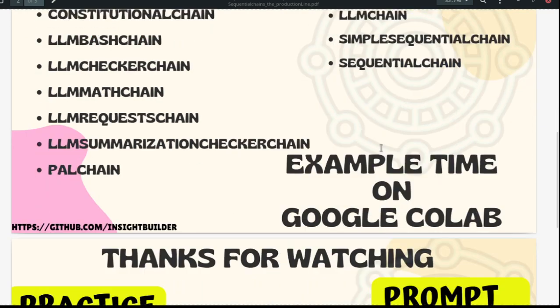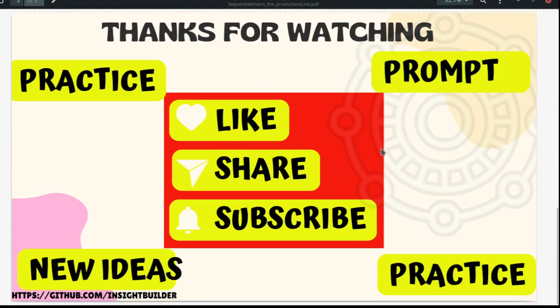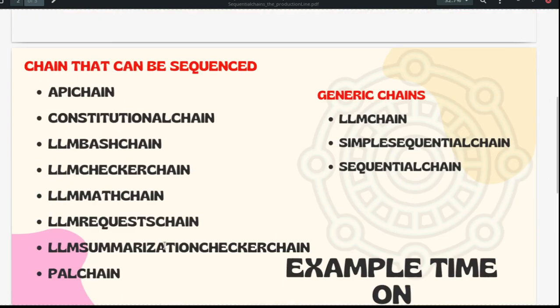As usual, I want to reinforce practicing, generating new ideas, prompting, and again practicing. That is the cycle that we have to follow. The major point is that everything is getting automated right now. Not just automated, most of the complexity is abstracted. What I mean by this, I'll show you in a second. When I start executing the code, I will explain in more detail.